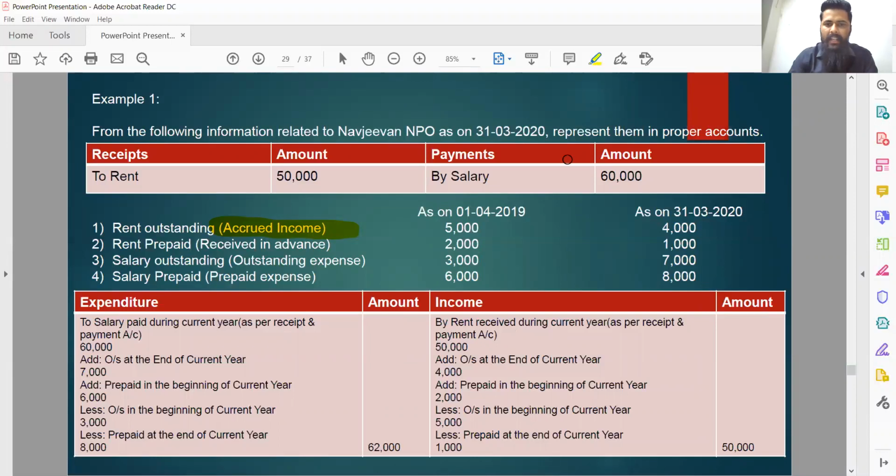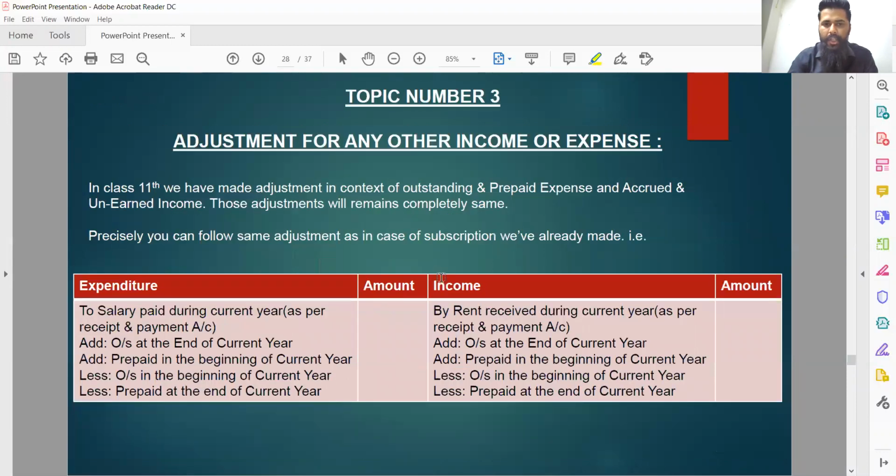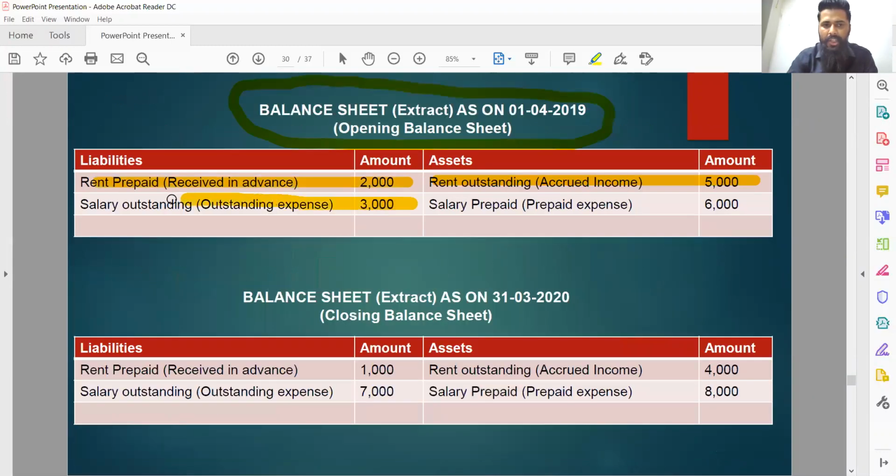In the same manner, salary which has been taken as an example of expense, if it remains outstanding, is going to frame a part of current liability. Any expense which remains unpaid is an example of current liability. So salary outstanding in the beginning of year, rupees 3,000, is shown to the liability side of balance sheet.